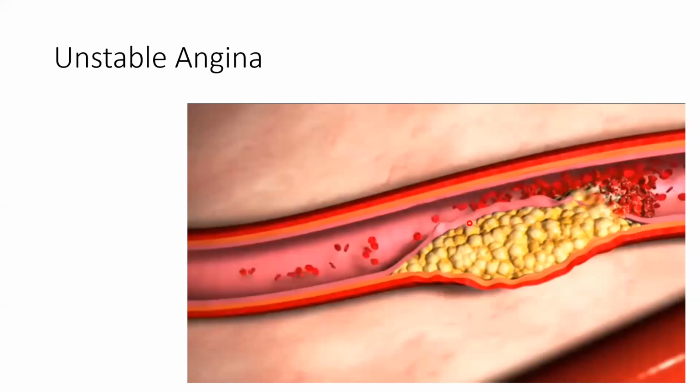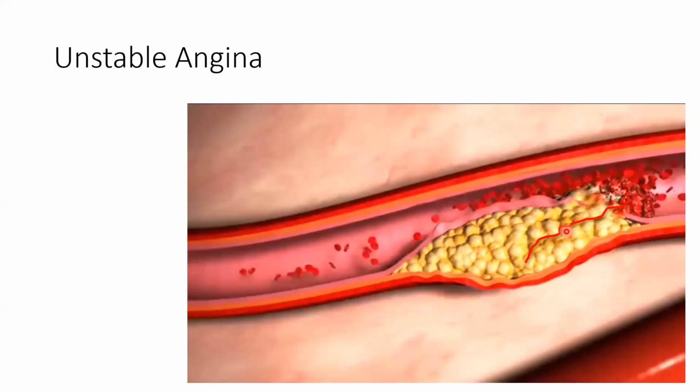in stable angina. Now coming to unstable angina, the second type of angina. In this, what is happening, you can see this plaque. Here the plaque is actually broken and it moves like a flap. Okay, it moves like a flap. So this will act as a flap whose one end is joined to the wall of this coronary artery and the second end is free. So it will close this opening also. It will block the whole coronary artery. Now this won't block all the time. This will be like this only most of the time.